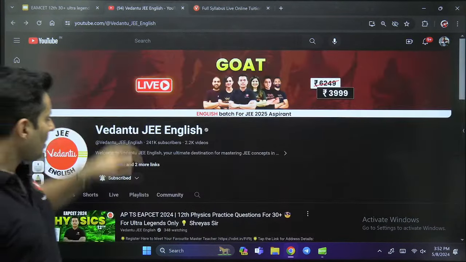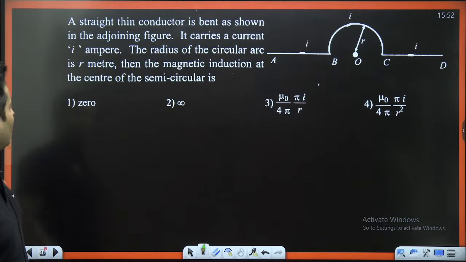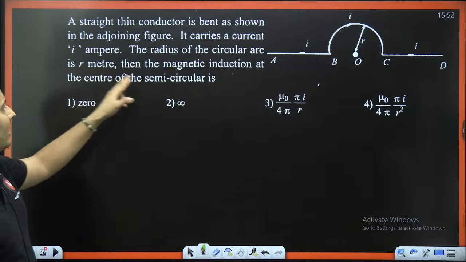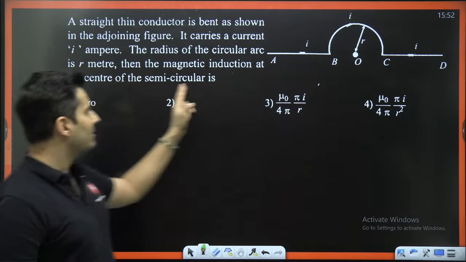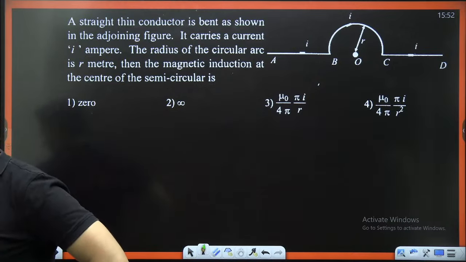Moving on to the next one coming up on your screen. The straight conductor is bent as shown. The radius of the circular arc is r meters. The magnetic field at the center of the semicircle is how much? That is the question.